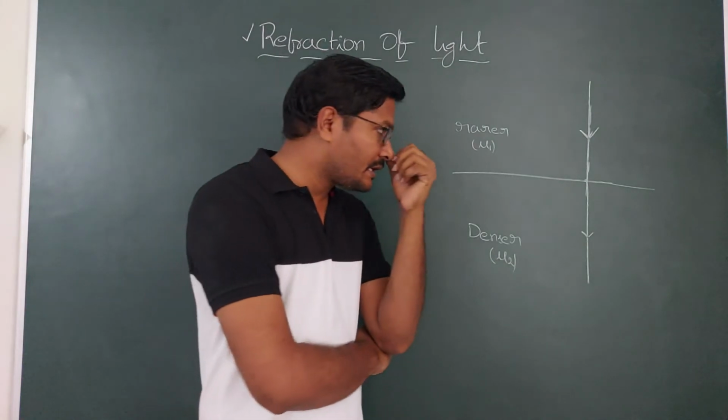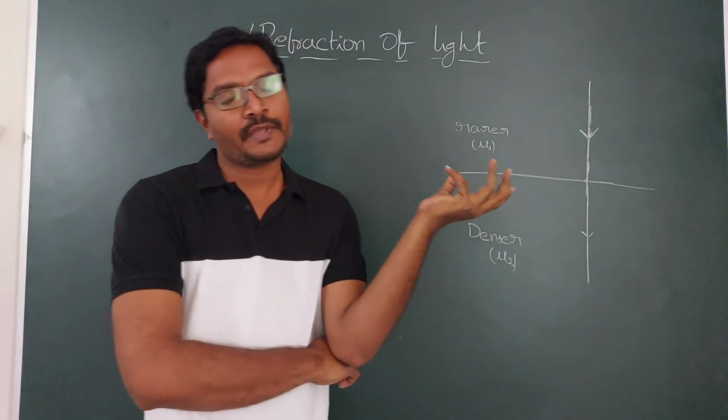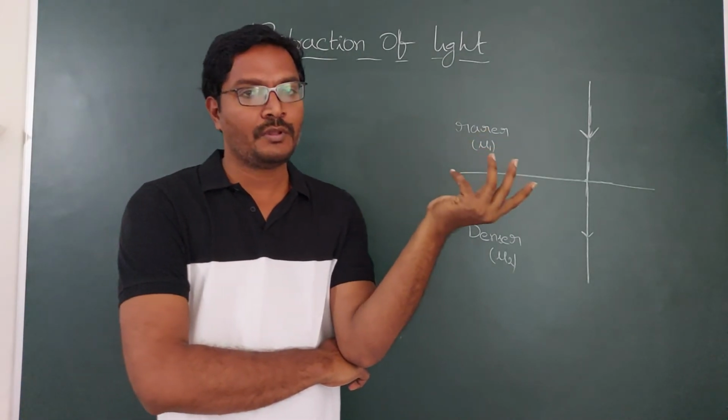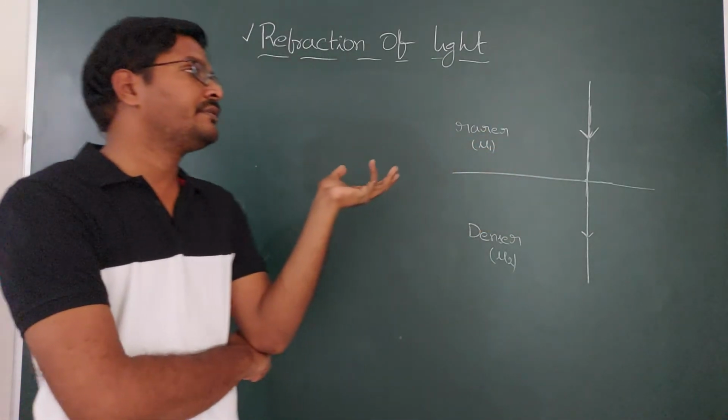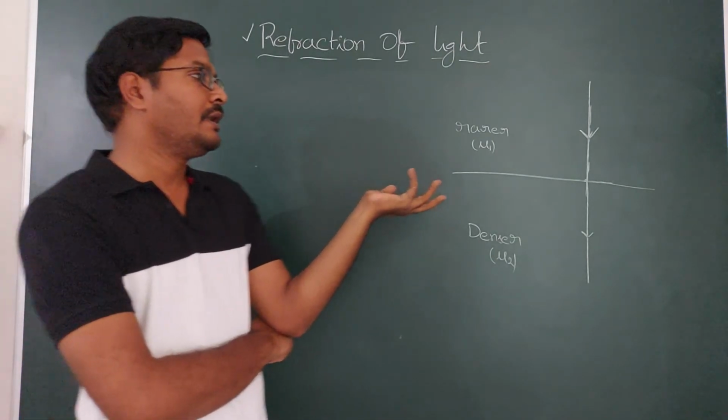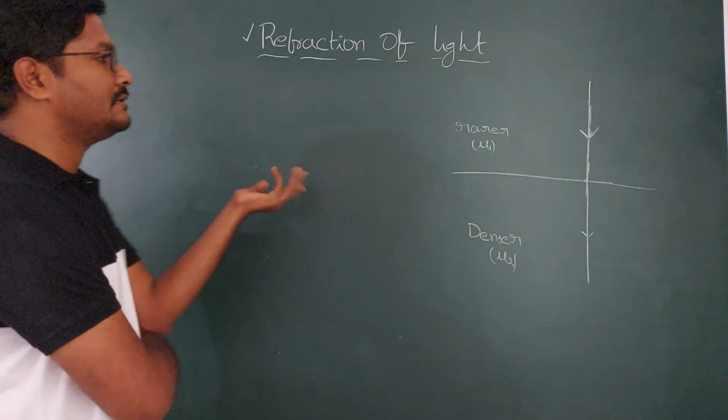The condition is you need to send a light ray in the direction of the normal, either from rarer to denser or denser to rarer. This is the condition for refraction not to happen. Bending does not happen. In this case, the deviation angle is 0.